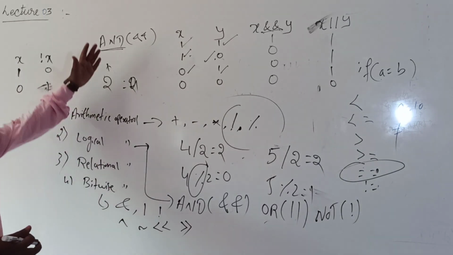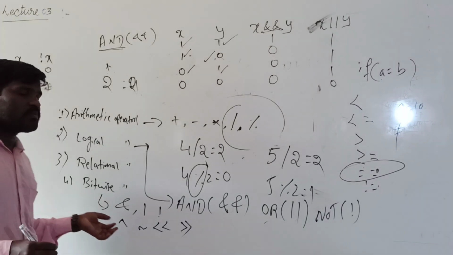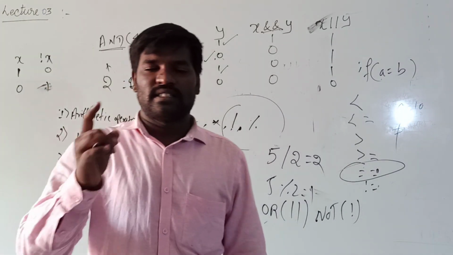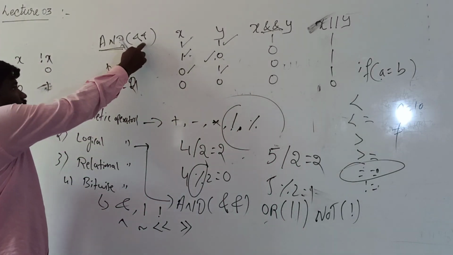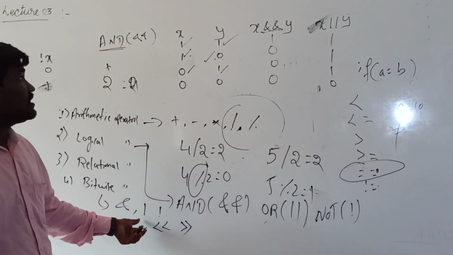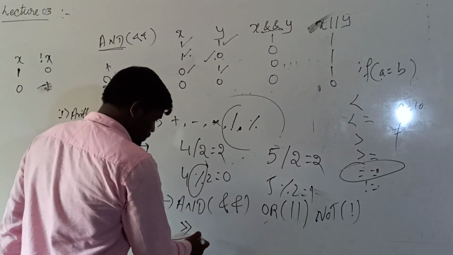And is similar to the logical and, but the only difference is that if you want to perform the bitwise operation, we use the single ampersand symbol. Here, for logical and, you have to use the double ampersand. In the same way for or, and in the same way for not. But here the remaining are 4.